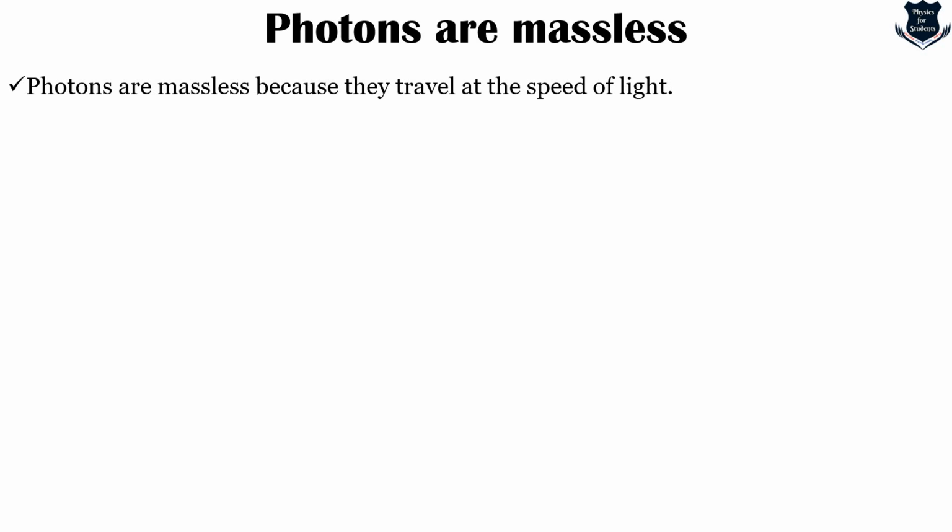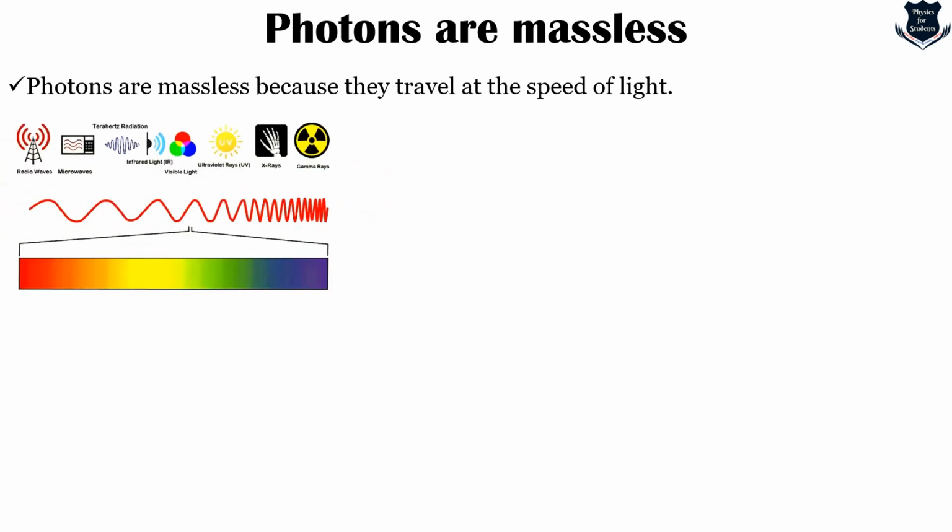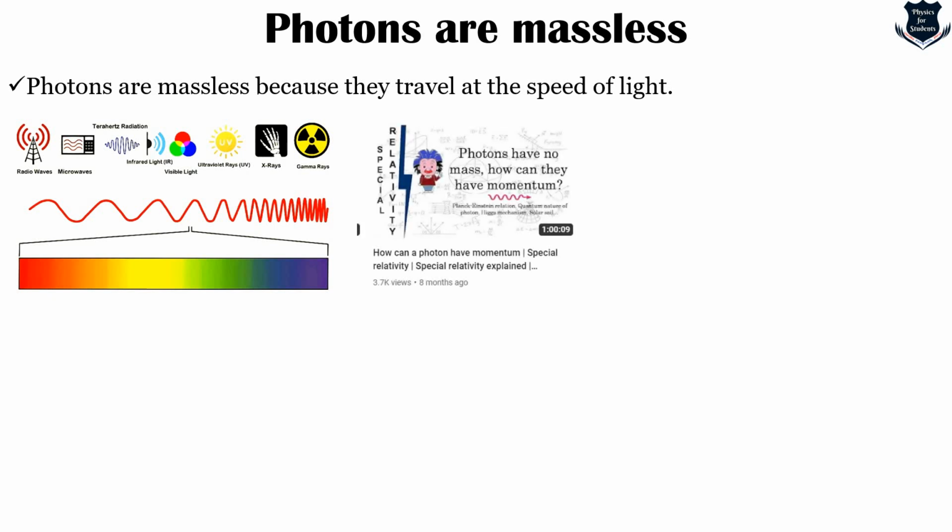We know that photons are massless because they travel at the speed of light, and this includes radio waves, microwaves, infrared, visible light, and everything. Now there might be a question in your mind: photons have no mass, but how can they have momentum? I have addressed exactly this question in detail. Here is a snapshot of my video. You can go into my playlist and check out something very interesting related to the subject, that photons have no mass, yet how can they have momentum?